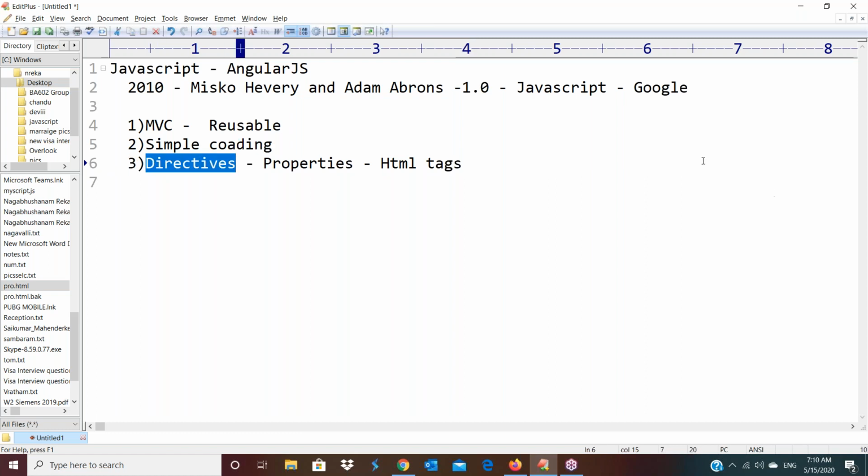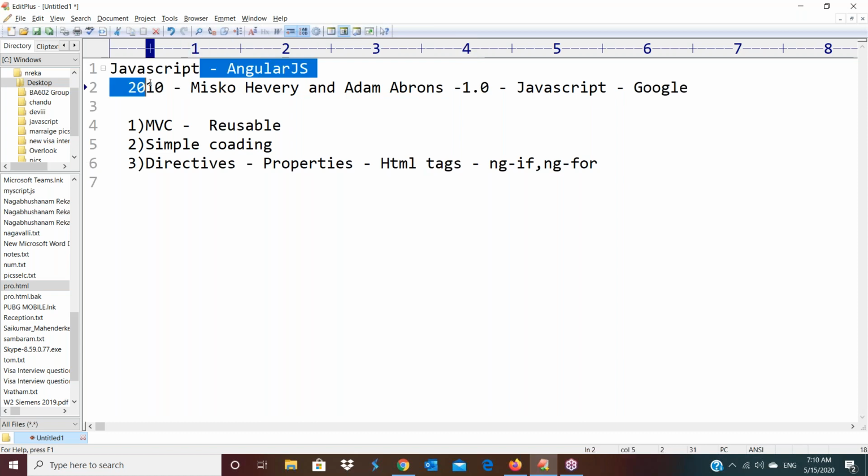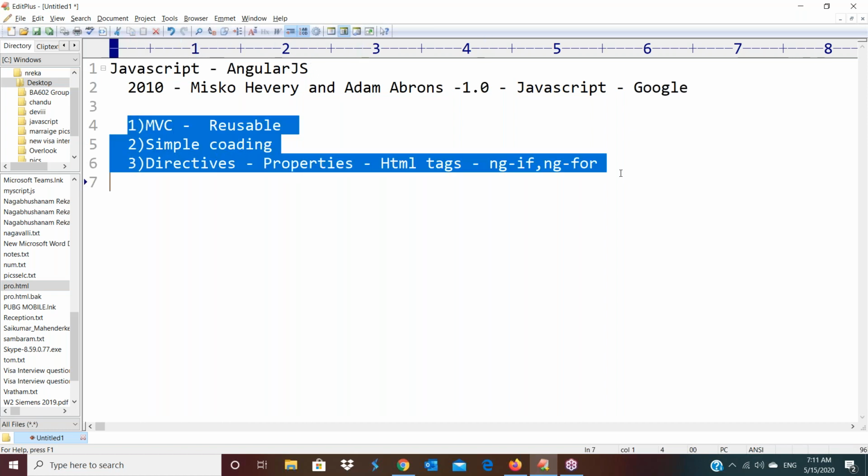Different types of directives are available in AngularJS. One is ng-if, the next one is ng-for, and like that different types of directives are available. These directives we can use directly with HTML tags. Here we are discussing the advantages of AngularJS compared with JavaScript. Once you get this idea, then we will discuss the advantages of Angular compared with AngularJS. That's why we are discussing some points related to AngularJS here.